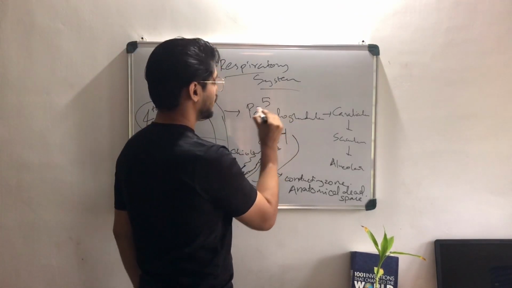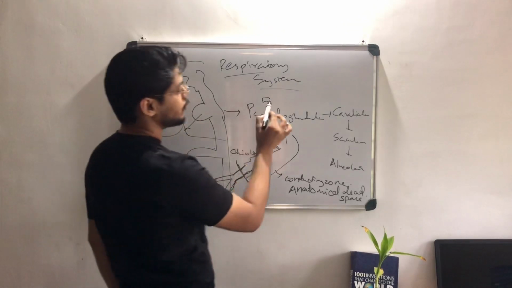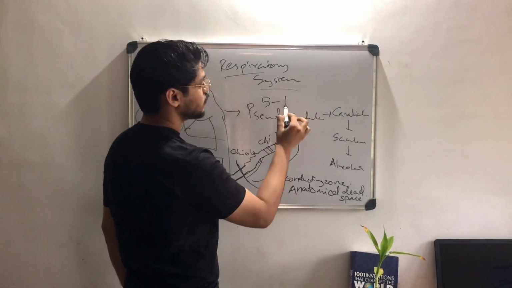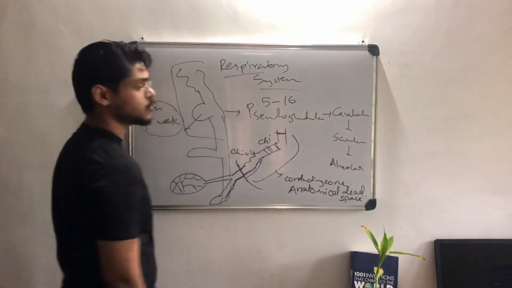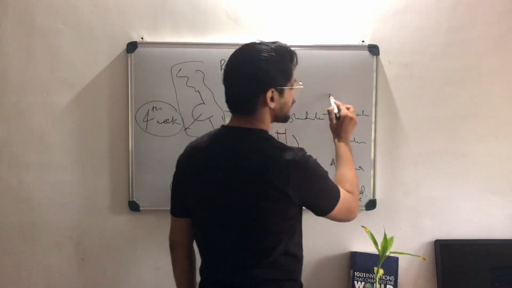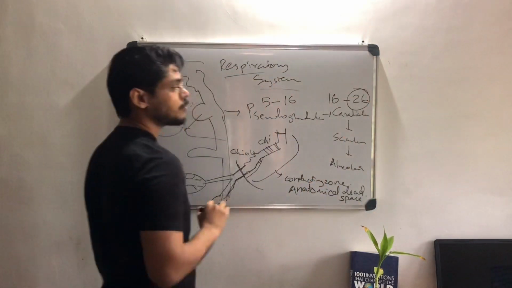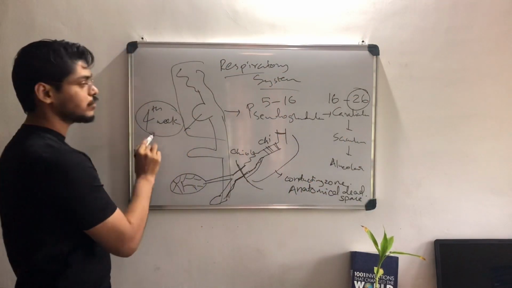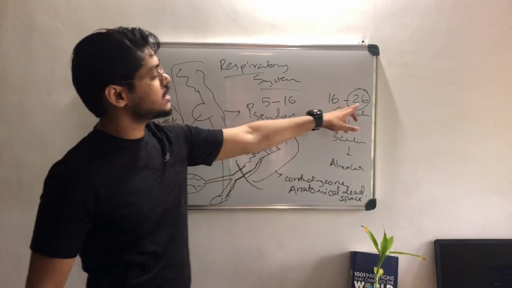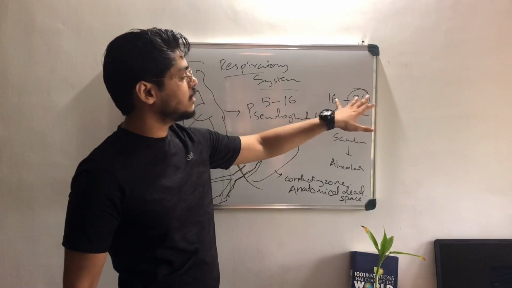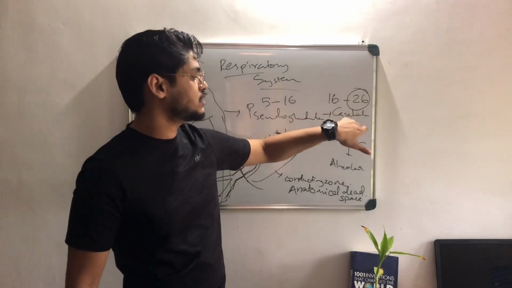It is from the 5th week. We know that in the 4th week the lung bud is formed. From the 5th week to the 16th week we have the pseudoglandular stage. After that, from the 16th week to the 26th week, this is an important number. We have two important numbers, the 4th week and the 26th week. The 16th to 26th week is the canalicular stage.